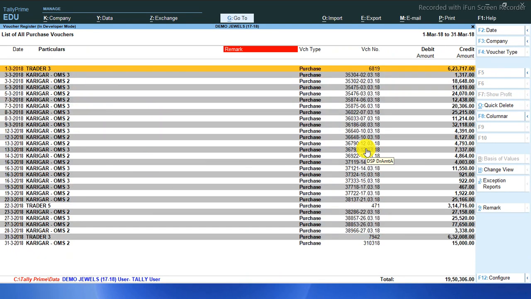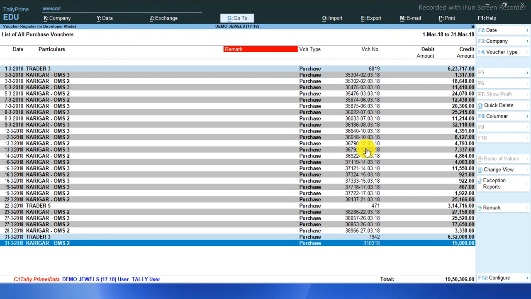So if you want to mark that you have not received the physical bill, you can do so for that particular voucher. You select the voucher for which you have not received the physical bill: 1, 2 and 3.